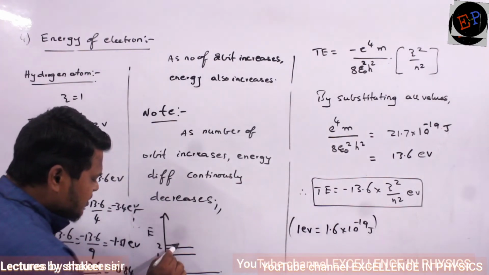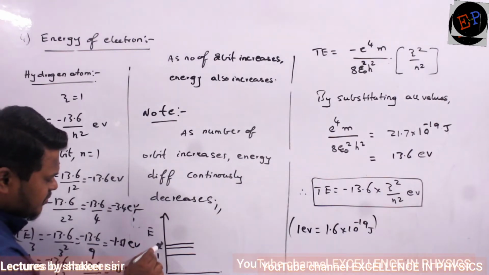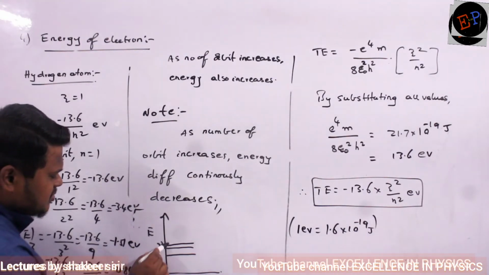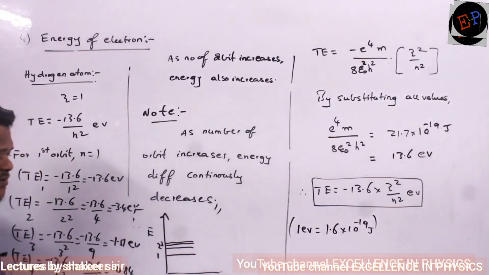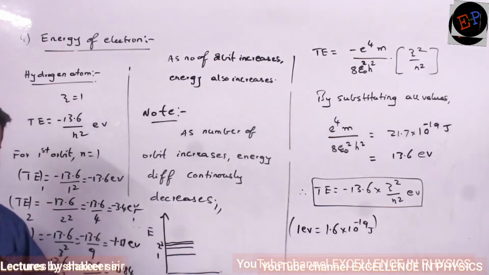Third orbit energy will still be very less. Okay? This is the third orbit. And fourth orbit energy will be still very, very less. So a question was asked on this graph also previously. Are you able to understand?